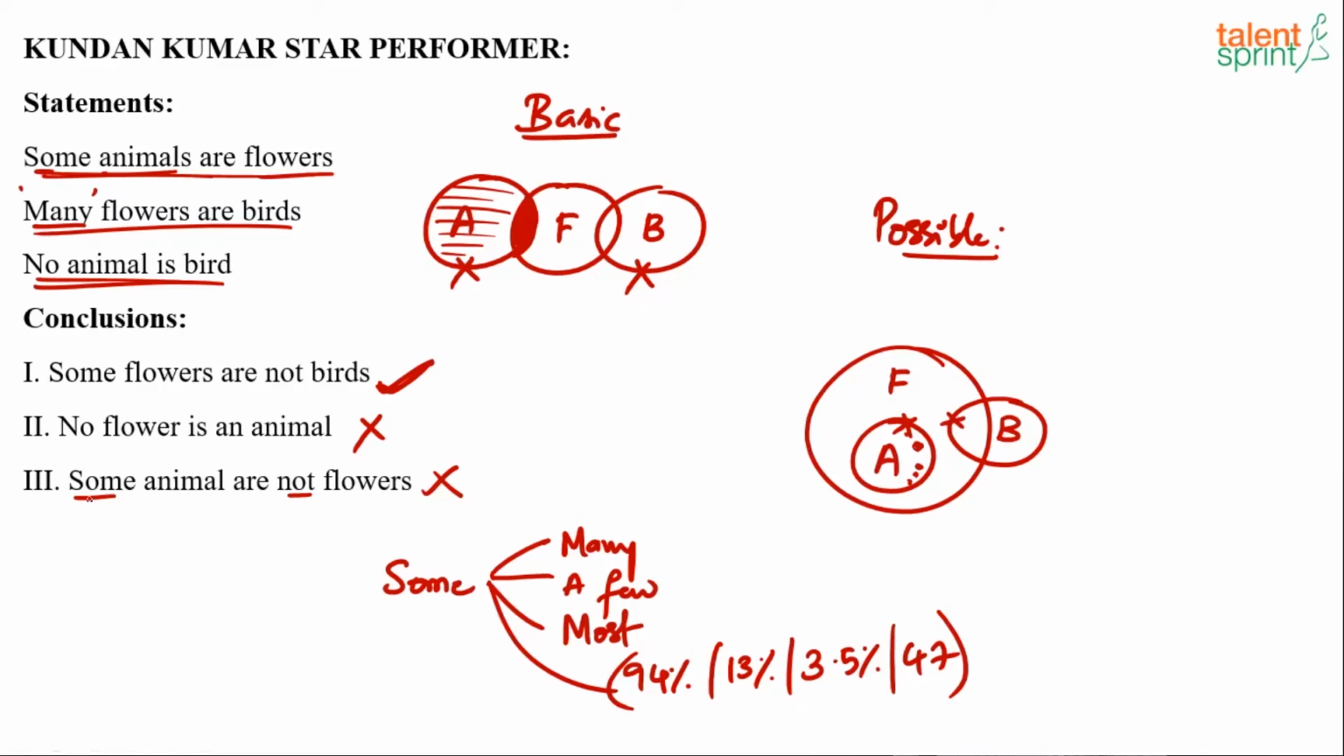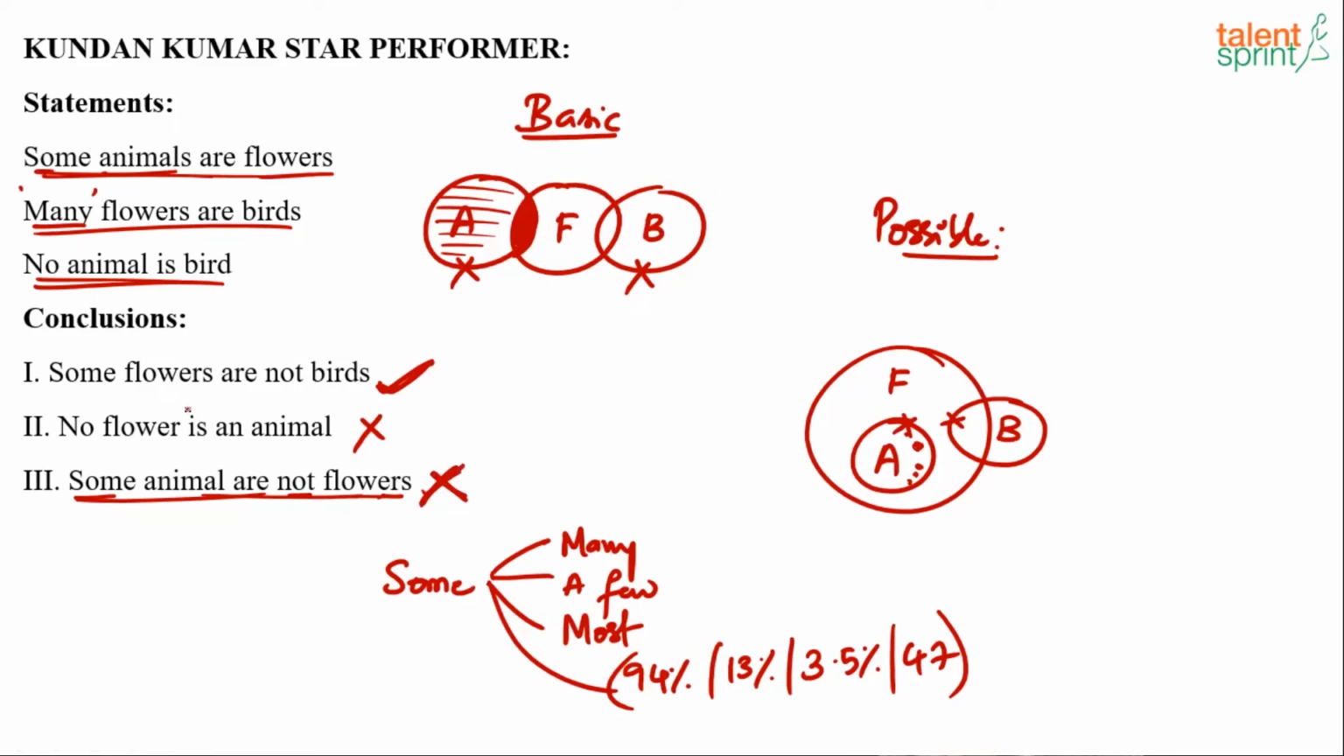Now check conclusion number 3. It says some animals are not flowers. We have got all the animals which are inside flowers. The moment all animals are inside flowers, how can we say some animals are not flowers? Some animals are not flowers becomes wrong here. That means conclusion number 3 is wrong.